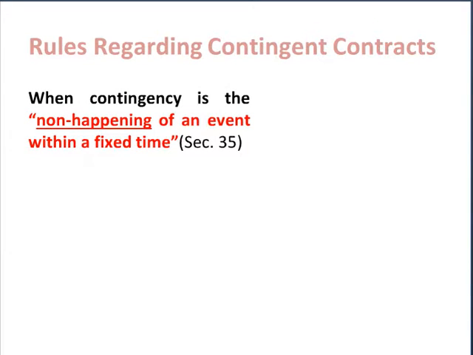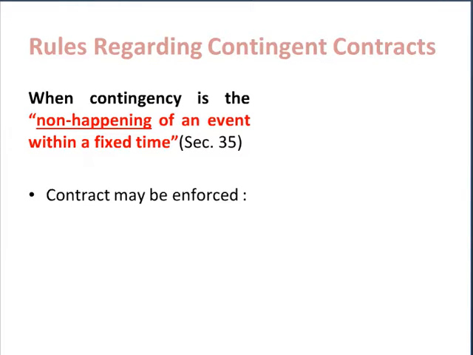The next rule regarding contingent contract is in a situation where contingency is non-happening of an event within a specified time period. In the earlier slide, we have discussed the situation where contingency was happening of an event within a fixed time, and now we are discussing contingency which is in the nature of non-happening of an event within a specified time period.